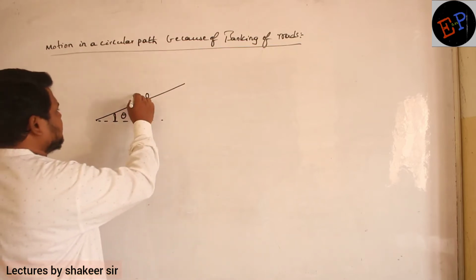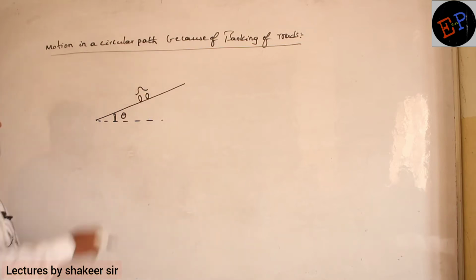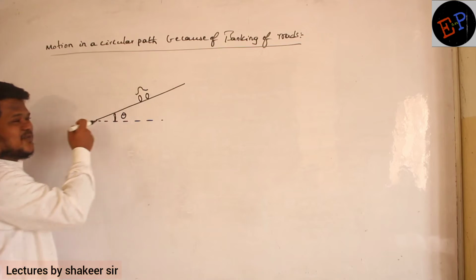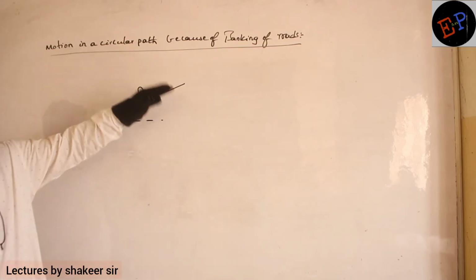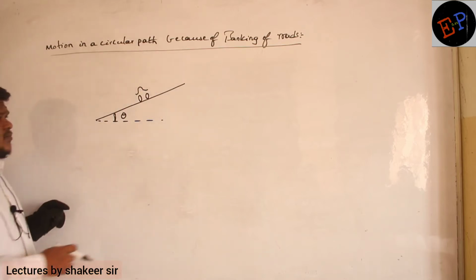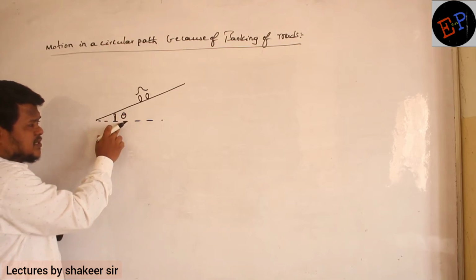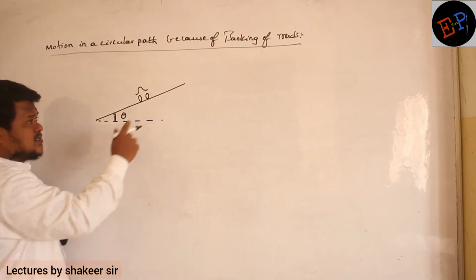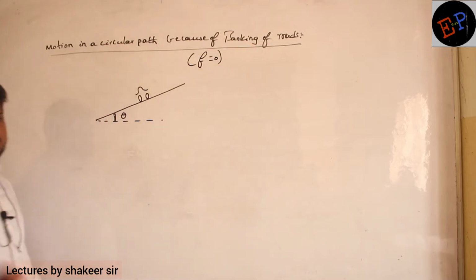Okay? So this is a vehicle. It is not moving upwards or downwards. It is moving in a circular path where the outer edge of the road is raised by a small angle. Are you able to understand? Now consider the vehicle is moving in this circular path only because of this banking. In this condition we are not taking friction into consideration. Friction is absent. There is no friction.